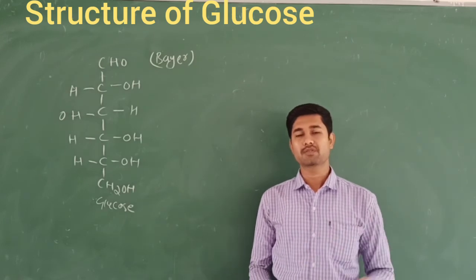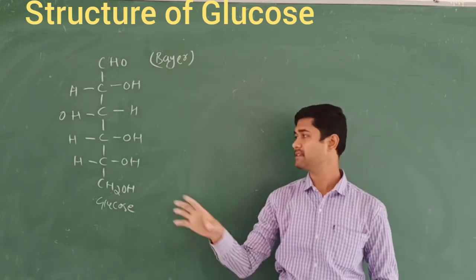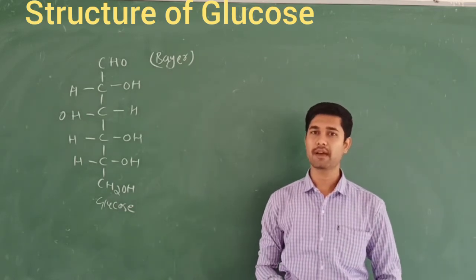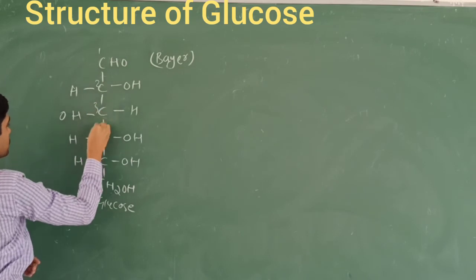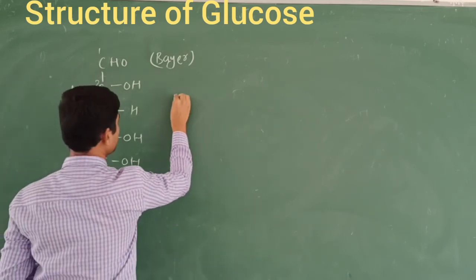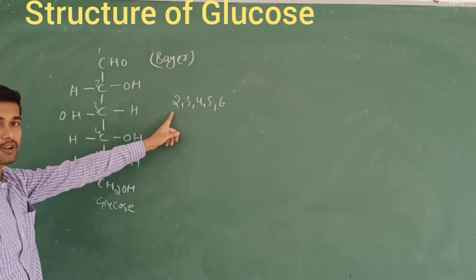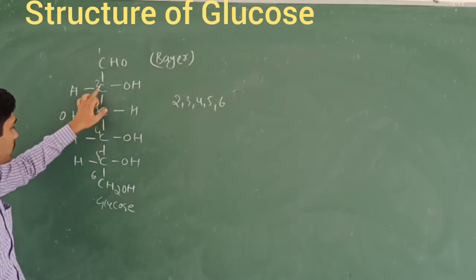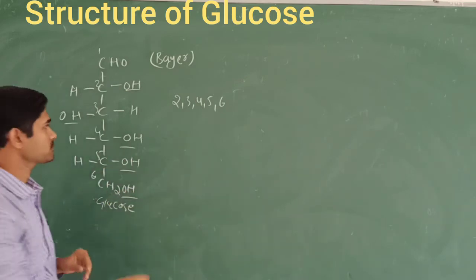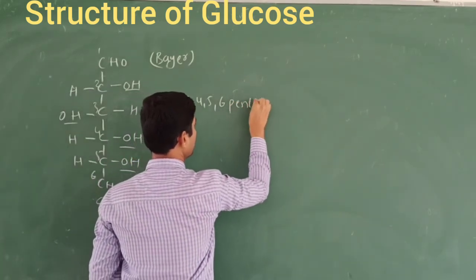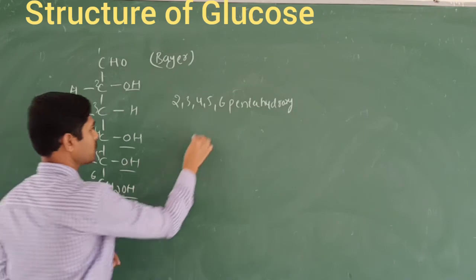By taking all the accounts of the structure of glucose that we have discussed so far, the Baeyer is going to finalize this structure of glucose, and also we are going to write the IUPAC name for this one. You can see here, this is the first carbon, second, 3, 4, 5, 6, right? So I am going to write 2, 3, 4, 5, 6. What are these? They tell the position of the carbon atoms, second carbon, third carbon. And when you look at these carbons, an OH group will be there, five times. That is called 2, 3, 4, 5, 6 pentahydroxy hexanal.